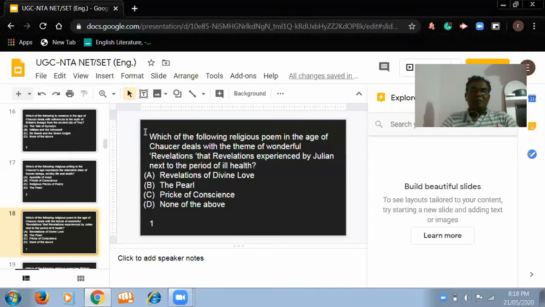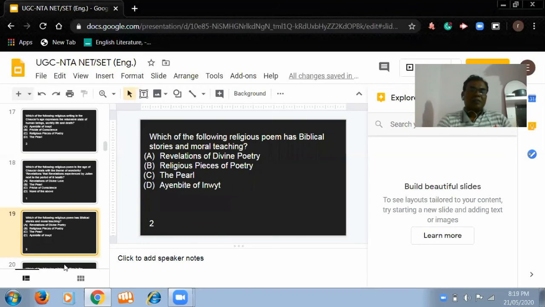Then you know that the Prick of Conscience is related to the miserable condition of human beings, worldly life, and death. So this is not the correct answer. The Pearl is also not the correct answer. Here the question is about revelation experience. So Revelations of Divine Love is the correct answer to this question.